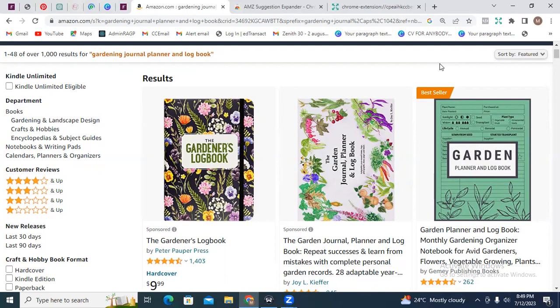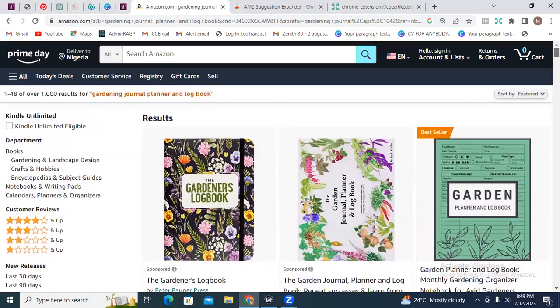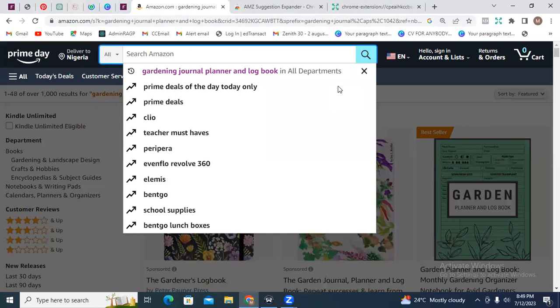All right, so let's start by looking at those niches. The first niche we are going to be looking at is chocolate journals. To see if this niche is going to be profitable, we are going to type it in so that we can look at the searches and other metrics to help us determine this.